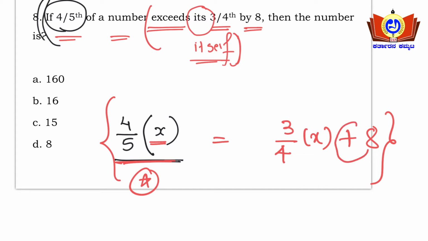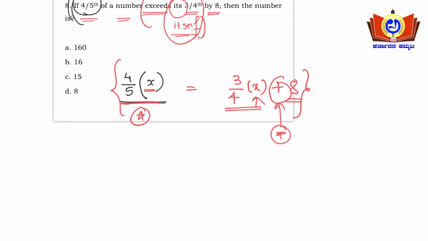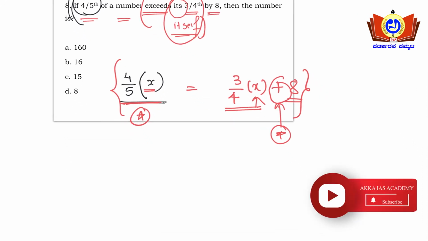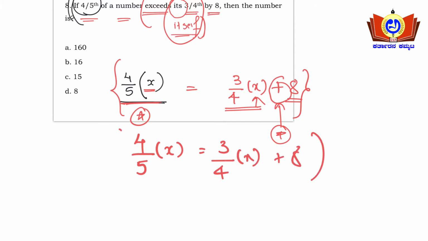Exceeding means plus, and I have written here plus 8, and also it is given 3/4 of itself, so 3/4 of the same number I have written here. This is one way of framing the equation, friends. Here, 4 by 5 of x will be equal to 3 by 4 of x plus 8. This is the equation we got, friends.